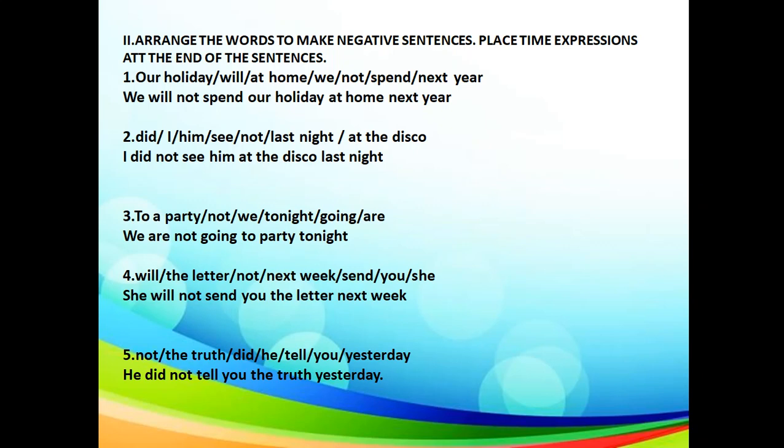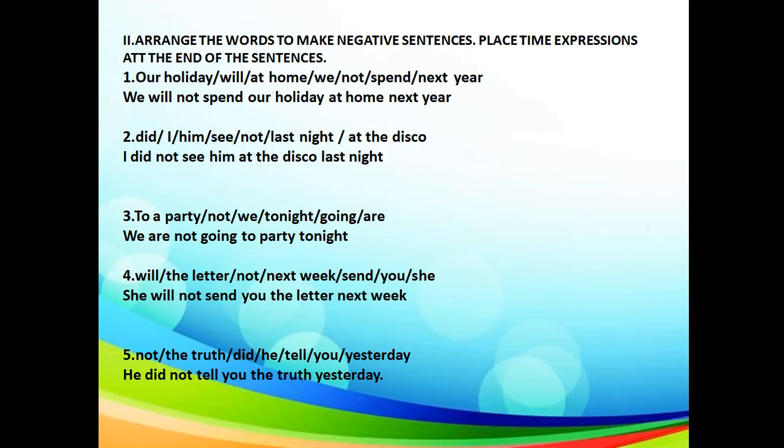Did I him see not last night at the disco? So the answer will be, I did not see him at the disco last night. So the time expression is put at the end. To a party, not we tonight going are. So we are not going to a party tonight. Tonight is the time expression.